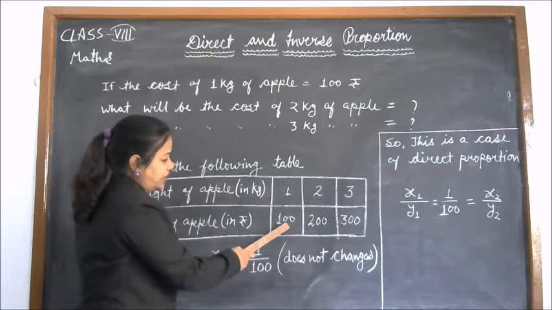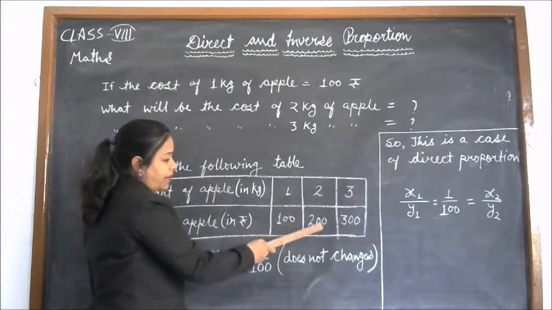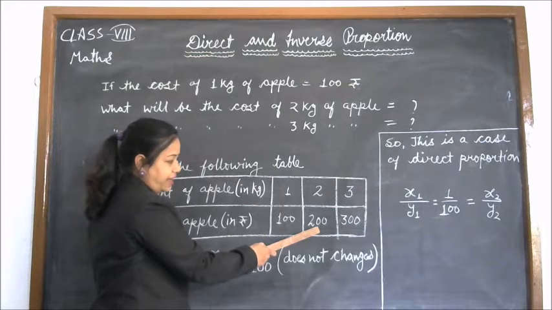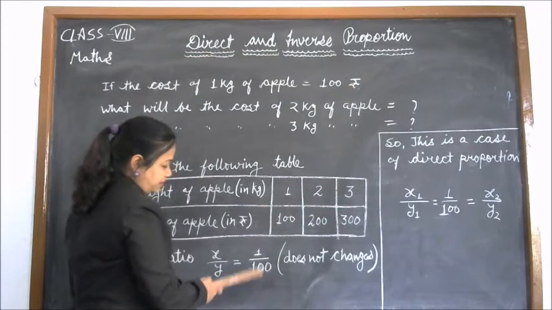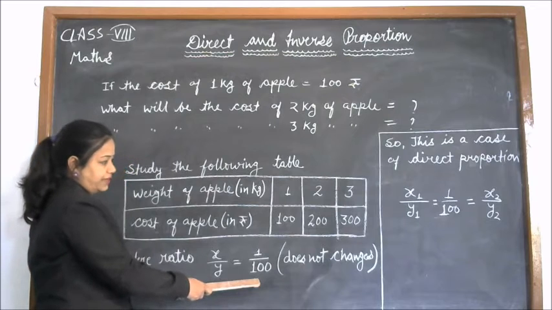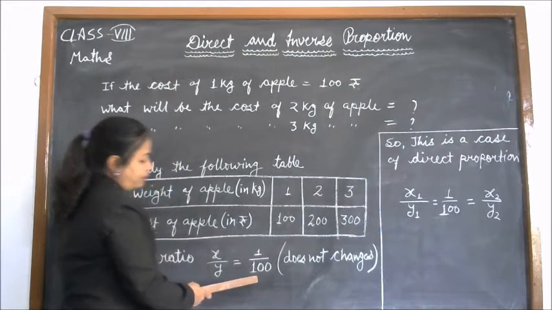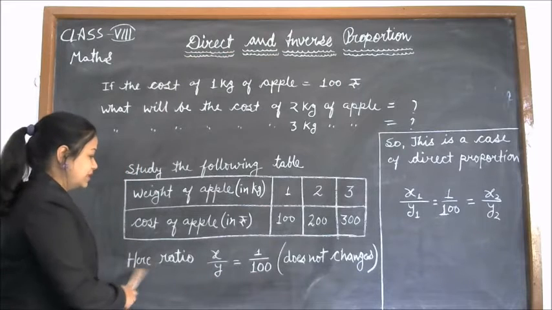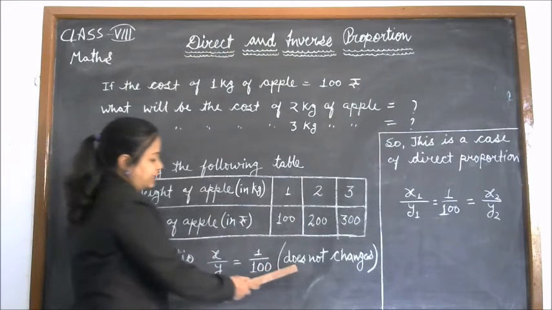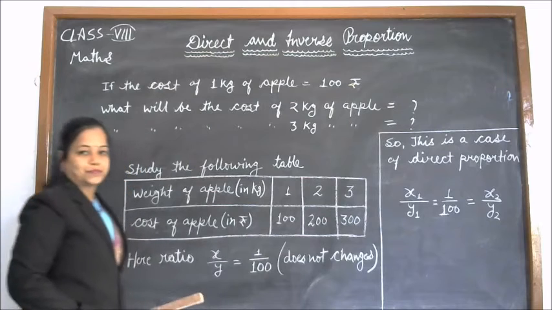And if we divide this 2 by 200, we will again have the ratio 1 upon 100. And the ratio of this 3 and 300 is also 1 upon 100. Means the ratio x upon y does not change.